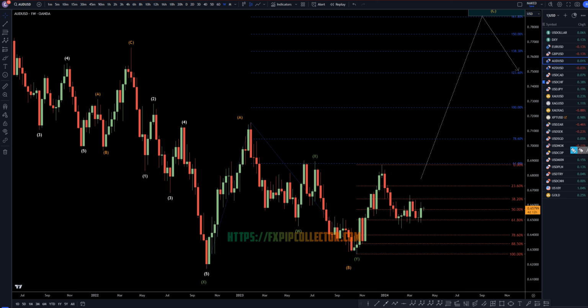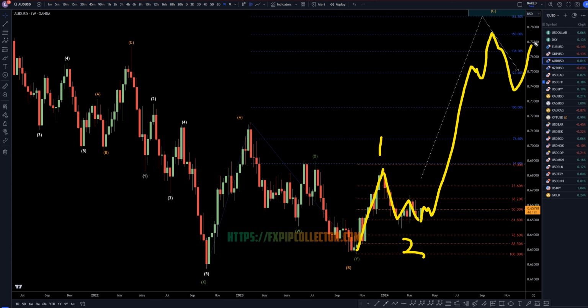Taking it down to the weekly time frame, I still think this first push up right here is a wave 1 of wave C. I think this push down right here is a wave 2 of C. It kind of looks to me like the wave 2 is already over. We're going to have to wait and see, but if it is over, then this should be the beginning or the very early stages of a wave 3, a wave 4, and a wave 5, which would be a wave C, 1, 2, 3, 4, 5 of C, which is a wave C of wave Y, because a wave A and a wave C of wave Y should be a 5-wave trend.